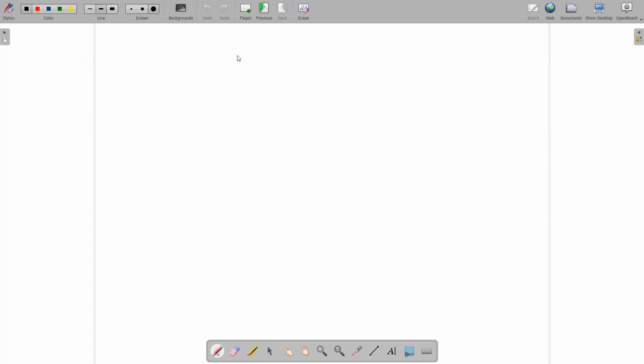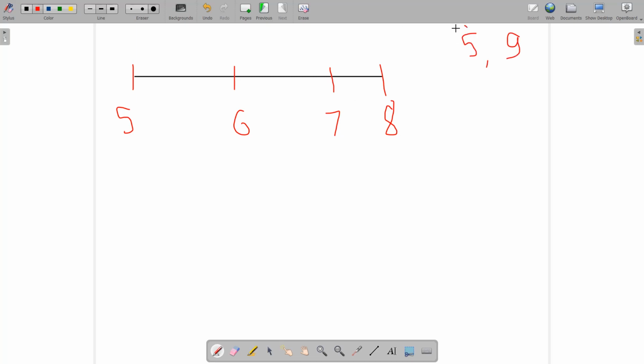Suppose we have some interval. Okay, this is not a straight line, I guess. So I will take some straight line to have a better feel over this question. Okay, so this is some straight line. Then I will take another color. Suppose this is 5 and this is 6 and this is 7 and this is 8. And suppose we have been given some interval 5 to 9. Okay, and this is included, this is included, this is included, and this is included. I'm not taking 9 over here.